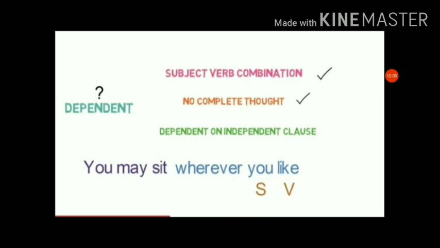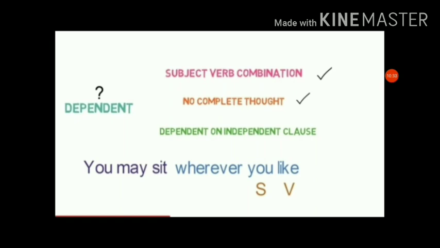If we add the independent clause from the previous slide, we get "you may sit wherever you like," a complete sense. But until the independent clause and dependent clause are connected, we don't get the meaning of "wherever you like."